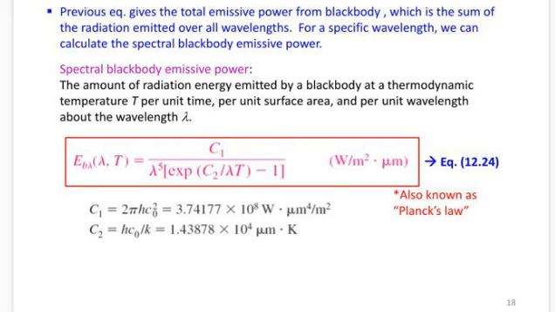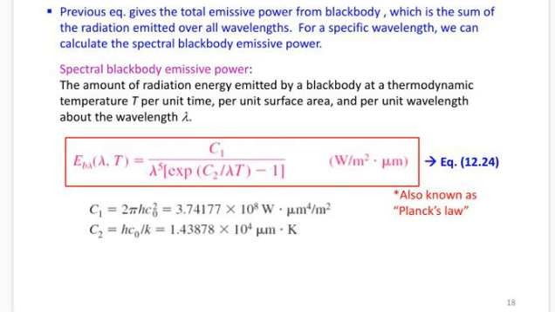So here is Planck's law. It gives the amount of radiation energy emitted by a black body at a thermodynamic temperature T per unit time, per unit surface area and per unit wavelength about the wavelength lambda. So E_b lambda at a given wavelength and temperature is equal to C1 upon lambda raised to the power 5 times exponential C2 upon lambda T minus 1, in watt per meter square micrometer.